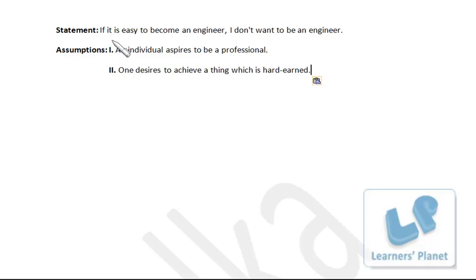Yeah, so that is implied from the statement, because if it is easy to become an engineer, he doesn't want to be an engineer. That means he desires to achieve a thing which is hard earned. So only assumption 2 is valid, or we can say implied from the statement, right? Assumption 1 is a general assumption, but assumption 2 is implied from the statement. So that's option B.